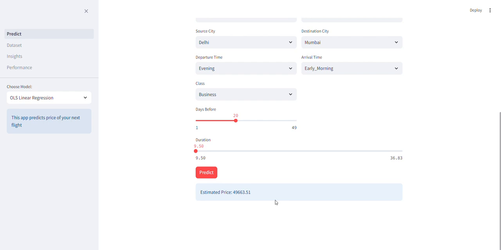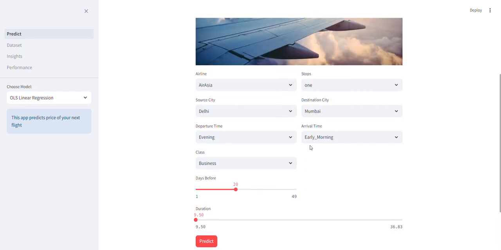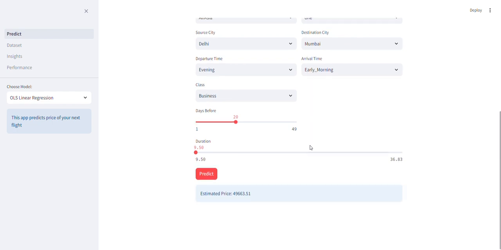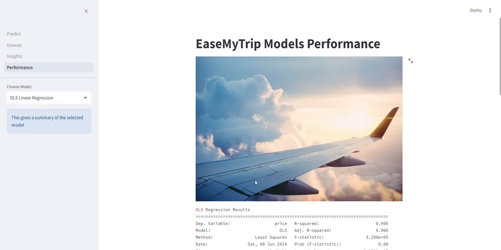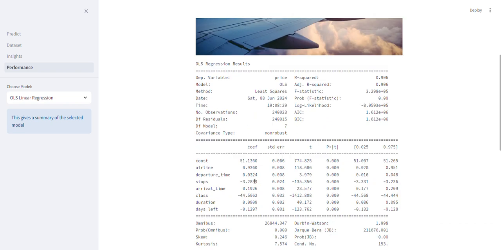Now this is the output predicted by a model based on the flight information provided. Isn't that cool? In machine learning, there's something called training data, which is the data a model is trained on, and testing data, which a model has never seen before. Now let's see the performance of our model on the testing data.